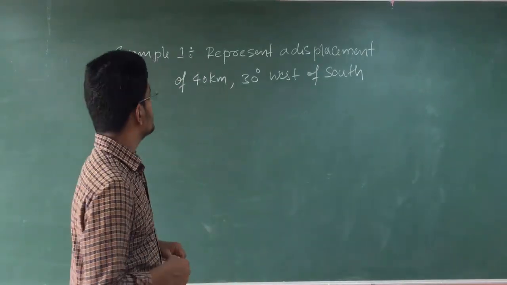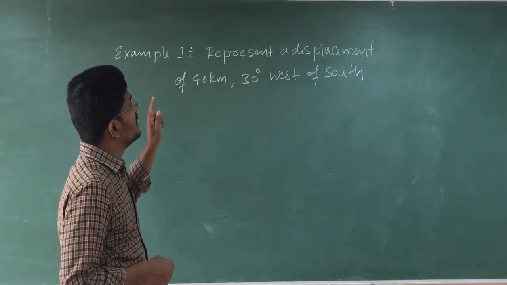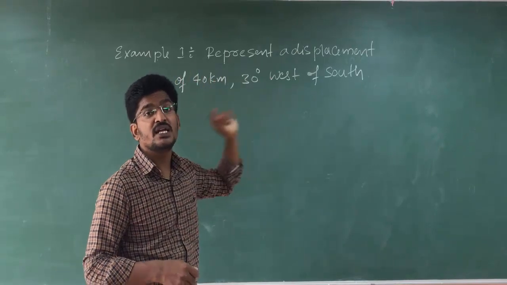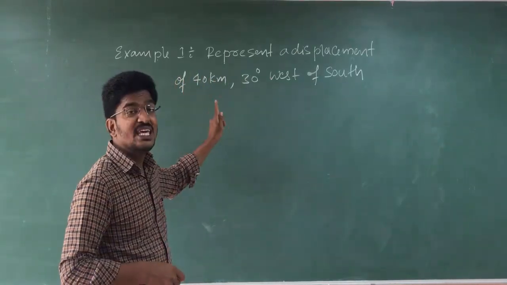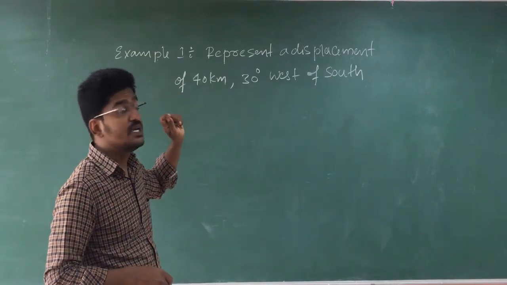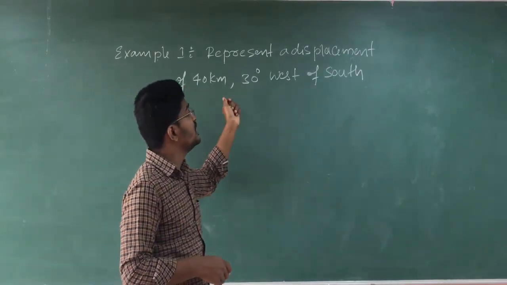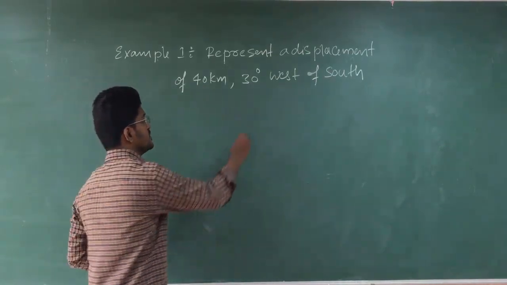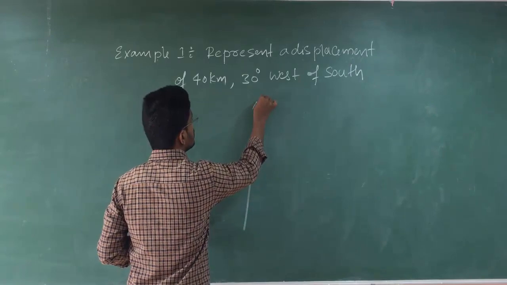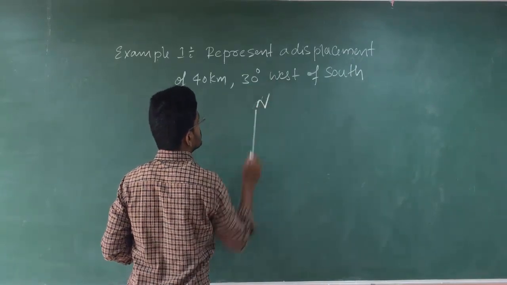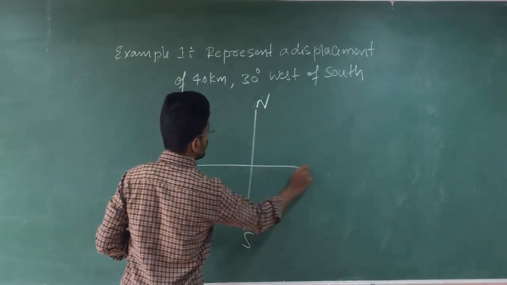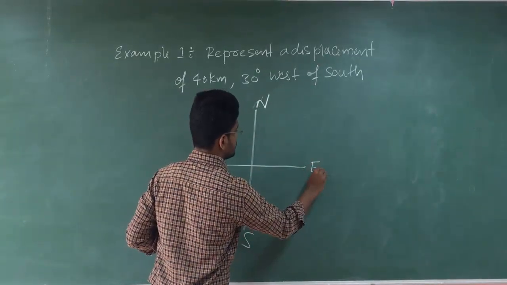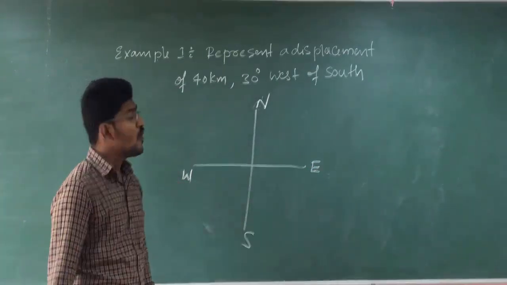Clear? So in example 1, what they are asking: represent a displacement of 40 kilometers, 30 degree west of south. First let us draw this. That is north. N means north, S means south, W means west, E means east.